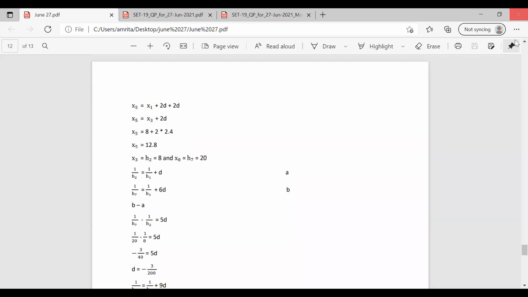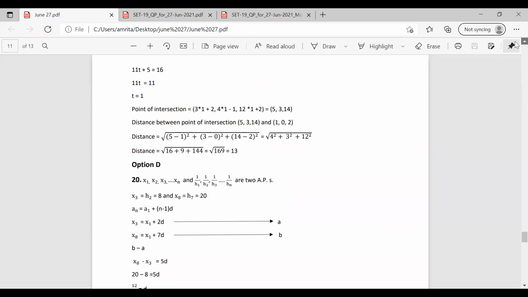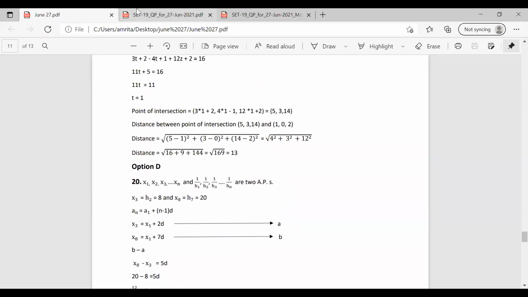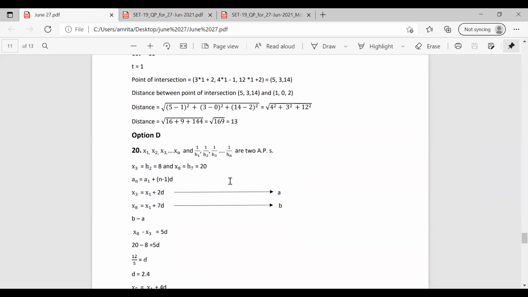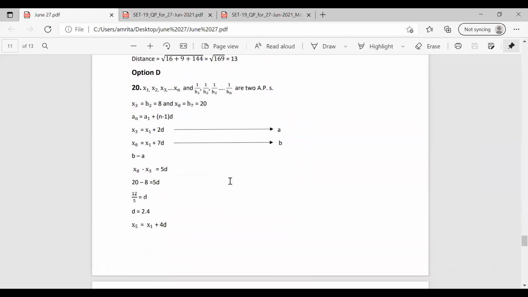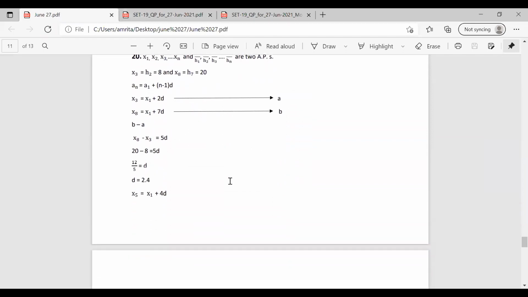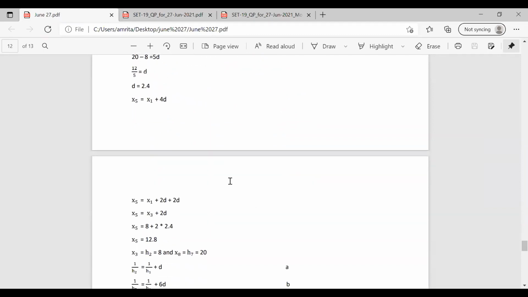In the question, it is asked to find x5 and h10. Writing the equations for x3 and x8 and subtracting, we have the value of d. We know that x5 can be written as x1 plus 4d, that is x1 plus 2d plus 2d, and x1 plus 2d is x3. Replacing it with x3 and substituting the values of x3 and d, we get the value of x5 as 12.8.